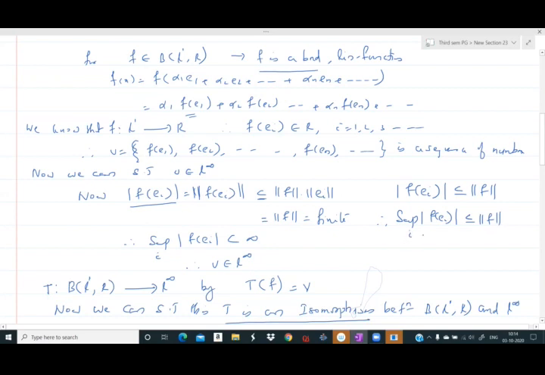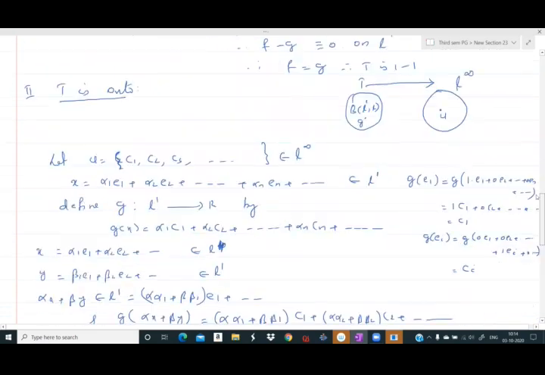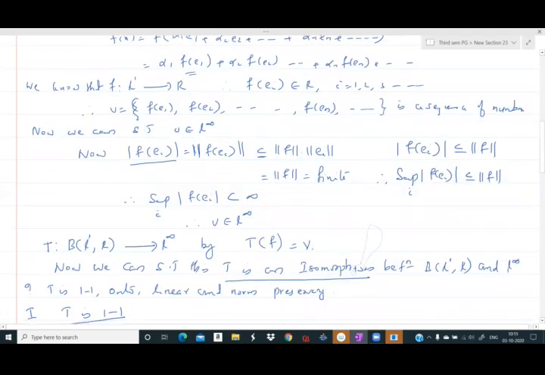And actually, this is the norm of our v. See how we defined T? T of f is equal to v, where v is the sequence f e1, f e2, etc. So from here we have modulus of f of ei less than or equal to norm of f. Therefore, supremum over i of modulus of f e i is less than or equal to norm f.